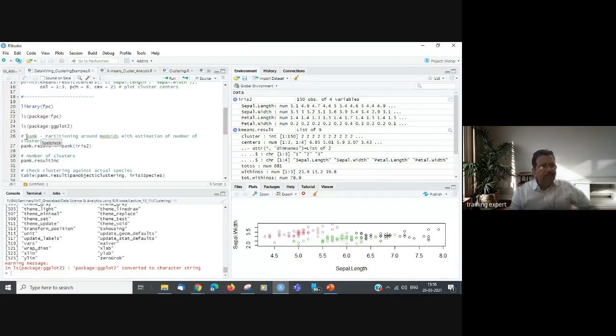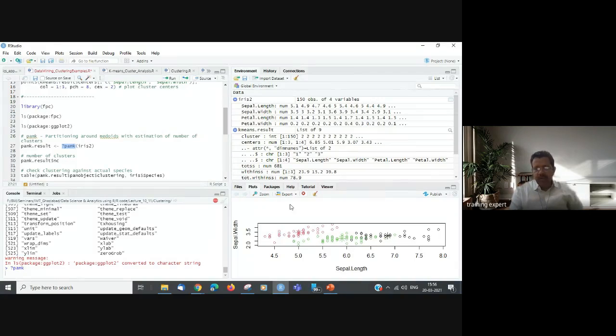And now we will be using this method called PAMK. This is partitioning around medoids with estimation of number of clusters. This is the meaning of PAMK. So fpc is the package in which this method is there. Okay, if you want to see what it is, you could just run a question mark, select it and say run.